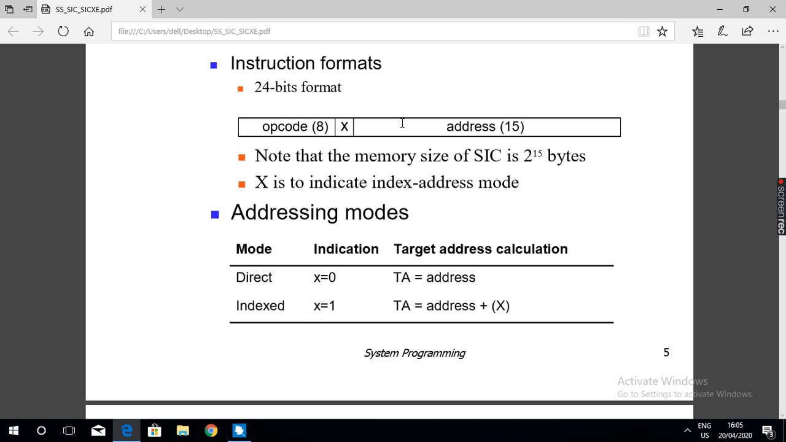So the remaining 15 bits are used to store the address of the memory location. Okay.